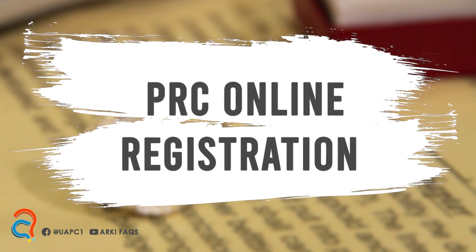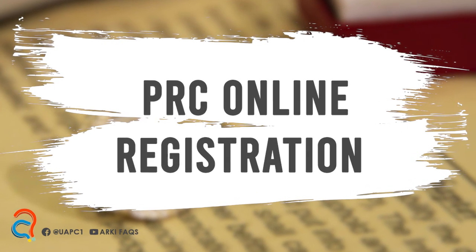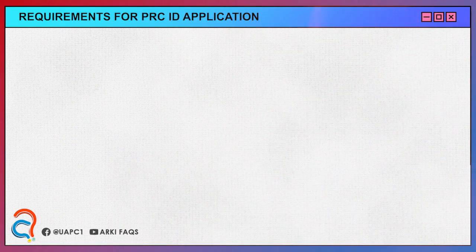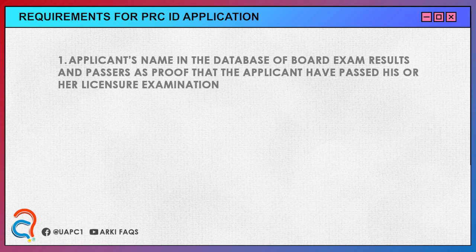Next step is to register for your PRC ID. But before proceeding with the application, you will have to prepare the following requirements, documents, and fees to ensure a smooth transaction. 1. Applicant's name in the database of board exam results and passers as proof that the applicant has passed his or her licensure examination. To check if you passed the exam, you can check your name in the database of board exam results and passers issued by the Professional Regulation Commission.